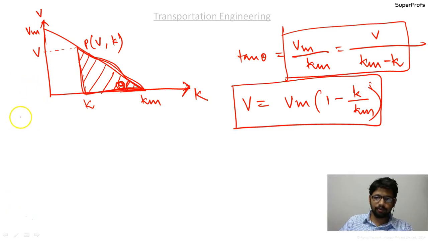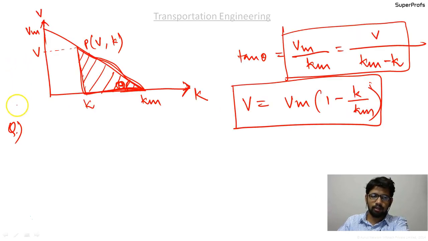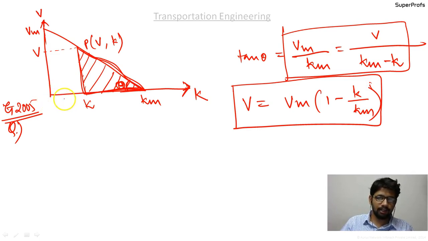So let us take up a question based on this. I'll show you in what way questions are asked in the GATE examination based on this. Let us take up a question that was asked in the GATE 2005 examination. On an urban road the free mean speed was measured as 70 km per hour, and the average spacing between the vehicles under jam condition is 7 meters.